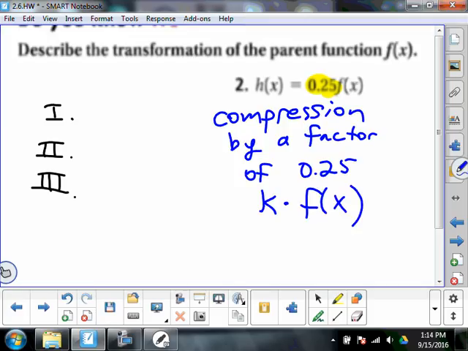Now, what I would notice is the value of that number, 0.25. It lives in a certain interval. You know, I live in a certain place. I live in southwestern Trumbull County. That number 0.25, which is our k value, it lives between what two significant numbers?